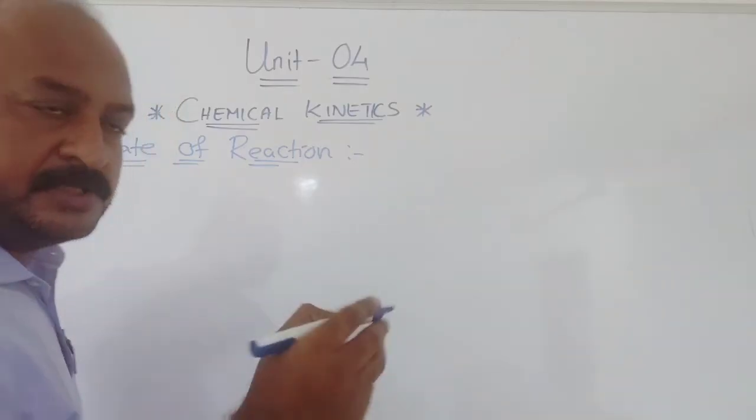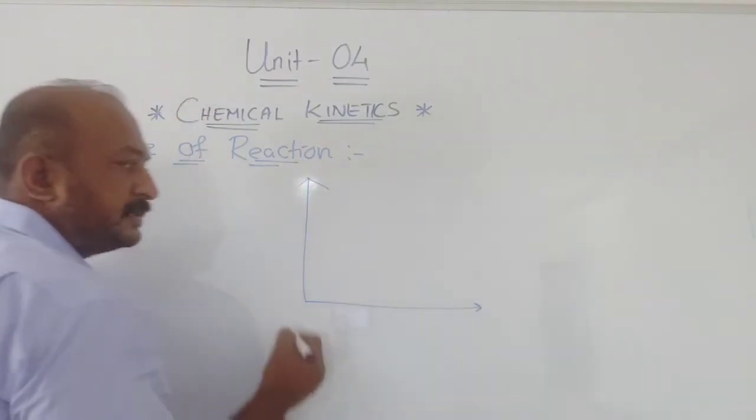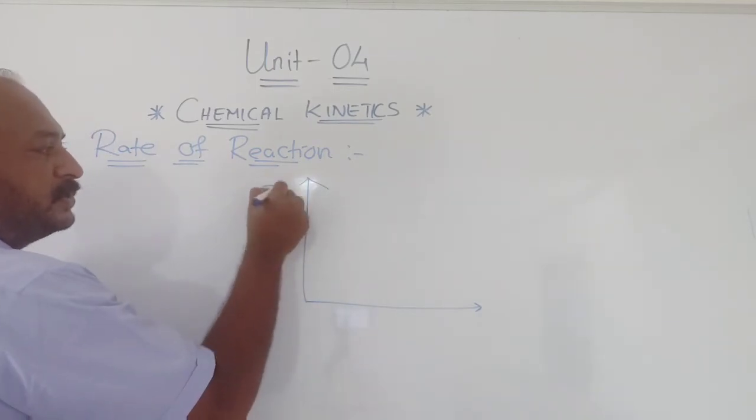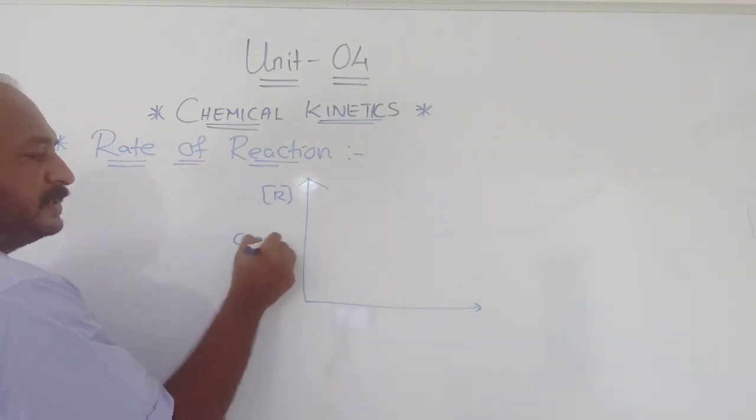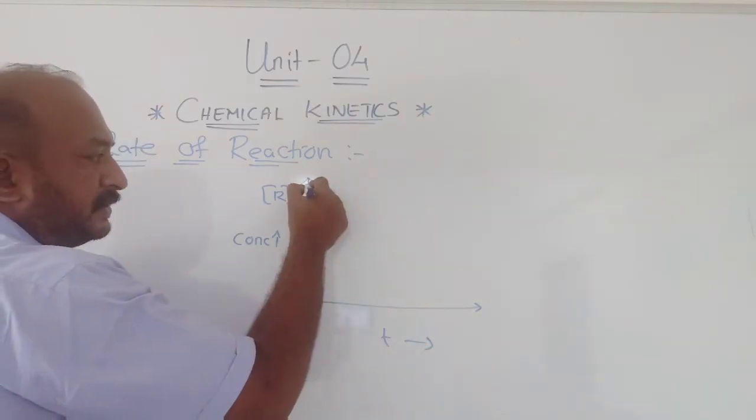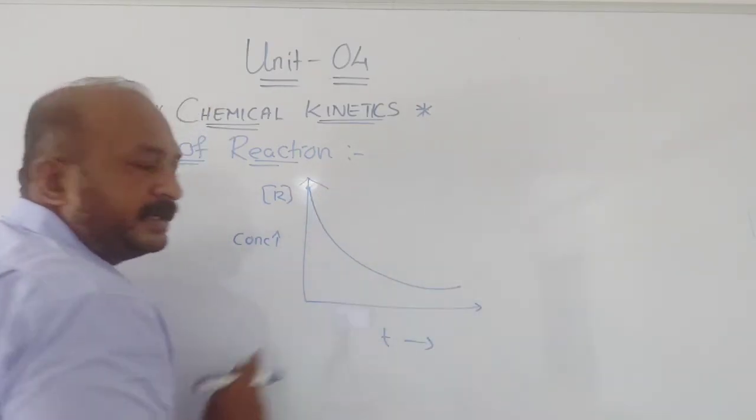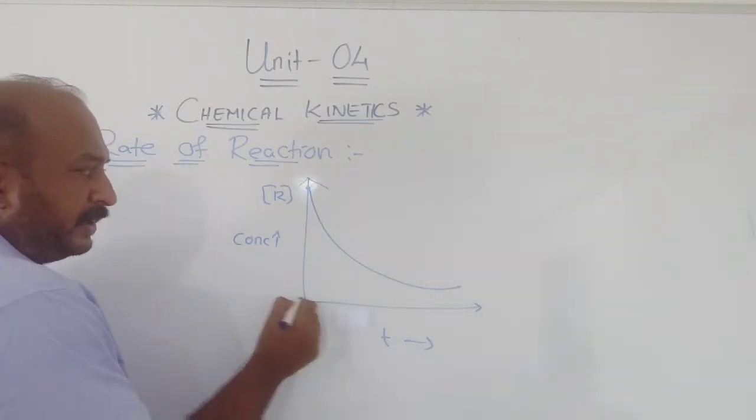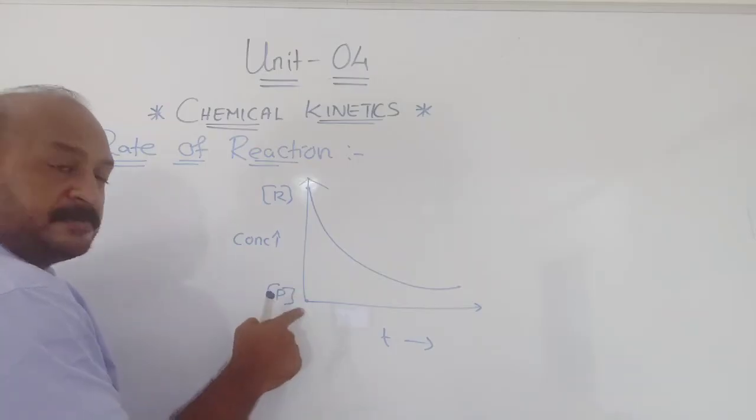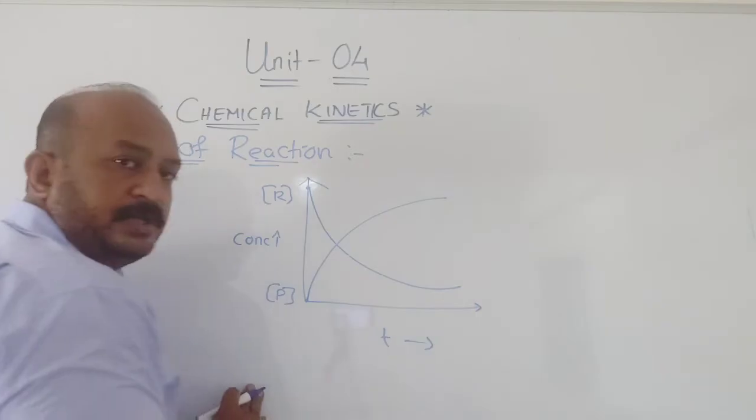Now if you merge these two graphs, you can see here, this is concentration of reactant, and this graph is of concentration against time t. In the beginning, concentration of reactant is maximum and as time proceeds, it decreases. For the product, the concentration is minimum and as time proceeds, it increases gradually.